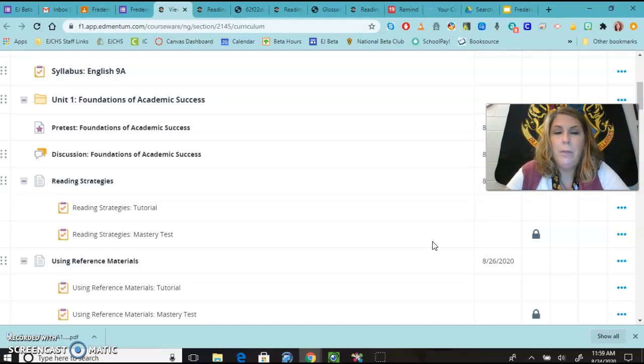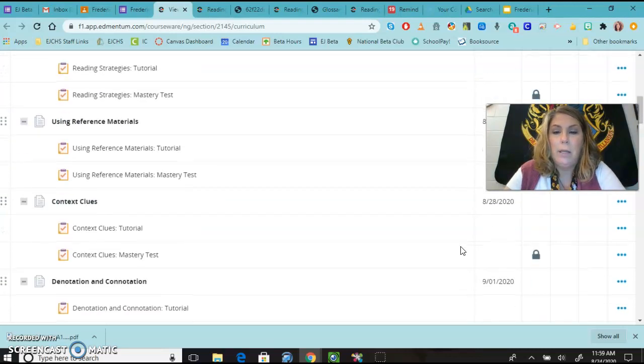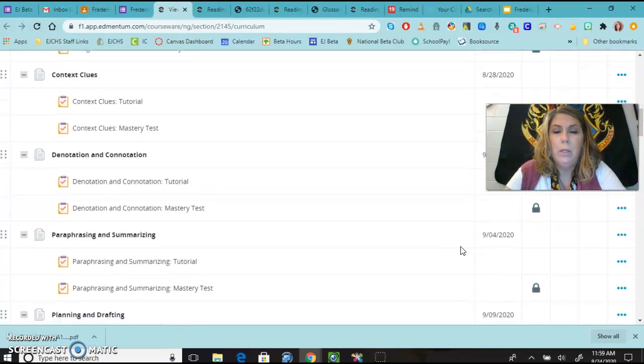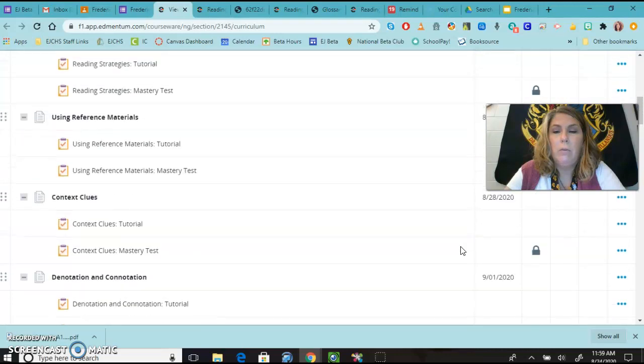So what's going to happen from here forward is you're going to need to do these guided notes first, show it to me, I'll unlock your test, you take your test. Once the test is locked, that's it. The grade that you get on that test is your grade, and you won't have a chance to redo it. So that will force you to slow down, take your time, make sure that you are really getting the most out of the information that's here. So you'll notice that all the mastery tests are locked from here forward.